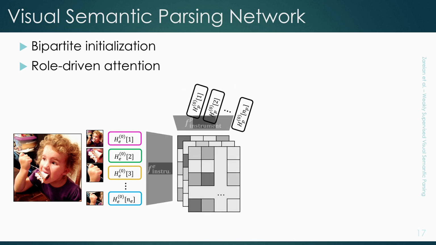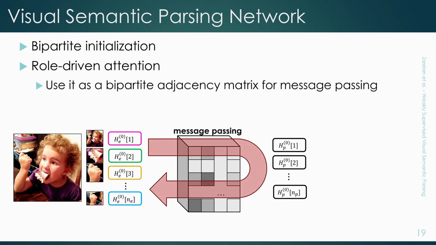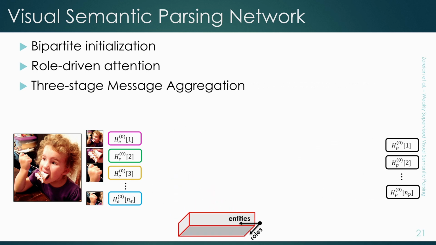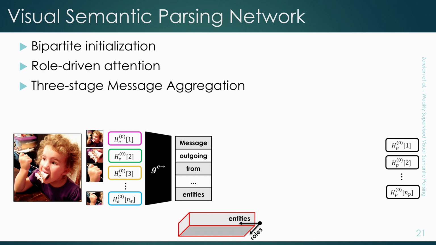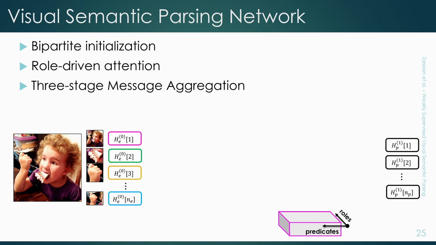Now that we have edges, we propagate context using message passing. But in order to efficiently navigate messages in this complex graph with various types of edge, we propose a mechanism called three-stage message aggregation. This means we first extract outgoing messages for all entities, then we fuse them for every type of edge, then we fuse them again to compute a single incoming message to each predicate. We update the state of each predicate using its incoming message and do the same process in the reverse direction to update entities.